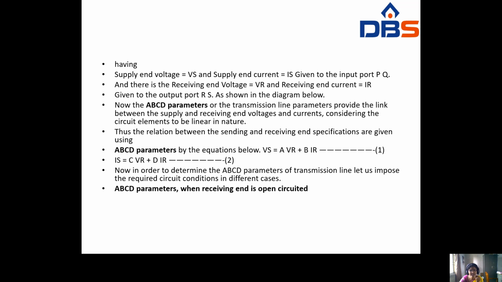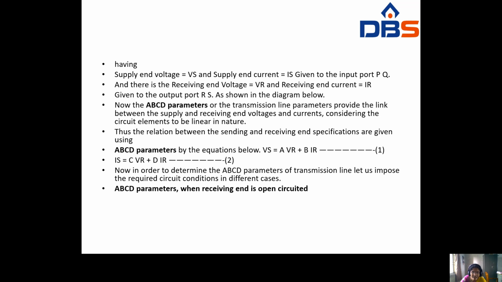See here, that's the relation between sending and receiving end specifications using ABCD parameters, given by the equation. Vs equals A into Vr plus B into Ir, where Vs is the sending end voltage. And the sending end current Is equals C into Vr plus D into Ir. Okay.